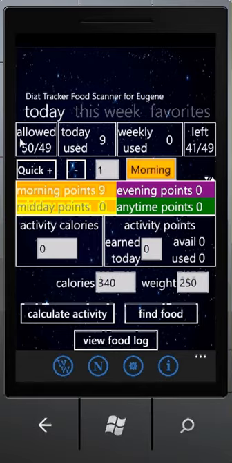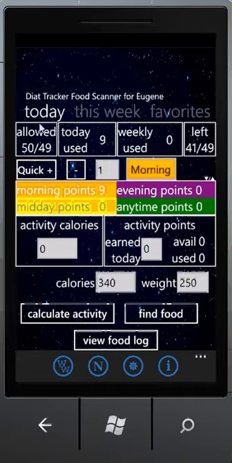This line here, all rectangles, shows you some information about your points. So the first rectangle shows you allowed points. The first number is allowed points for today, and it's calculated based on your user settings, in other words, based on your weight, age, sex, and height, or it's set by each user to the number they think is the best for them.